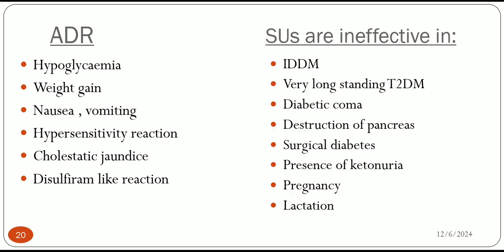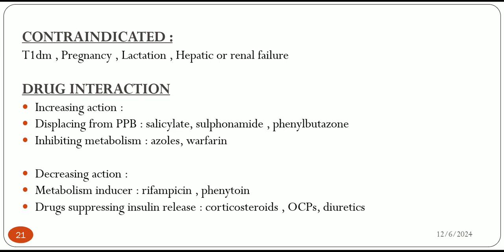Then the most common ADR of sulfonylurea is hypoglycemia. Others are weight gain and hypersensitivity, or others are rare, but most common are hypoglycemia and weight gain. And sulfonylurea is an oral hypoglycemic agent. It is effective in type 2 diabetes mellitus. In type 1 insulin dependent diabetes mellitus IDDM, diabetic coma, surgical diabetes, pregnancy, and lactation, we use only insulin. Then it is contraindicated in type 1, pregnancy, lactation.